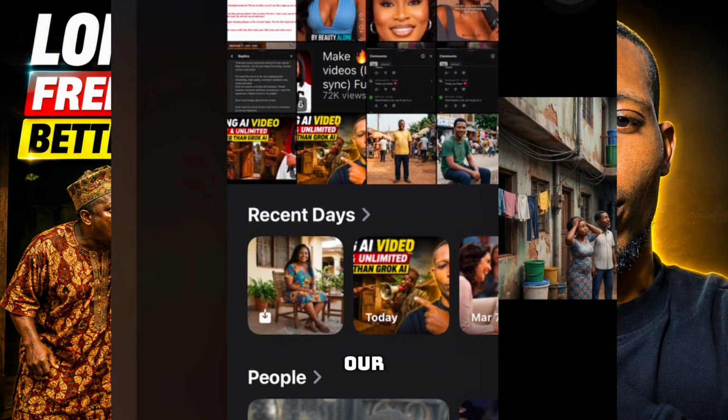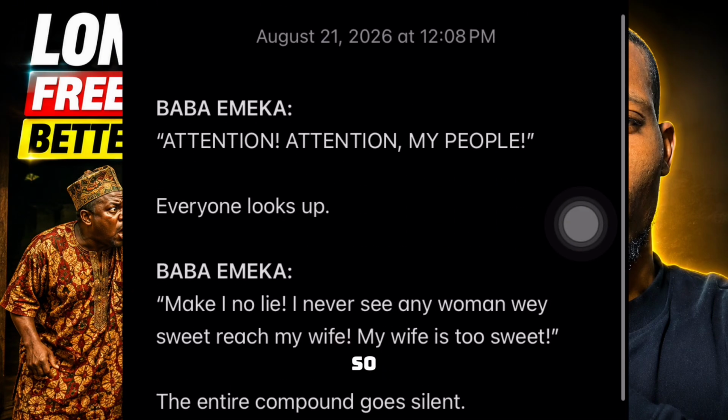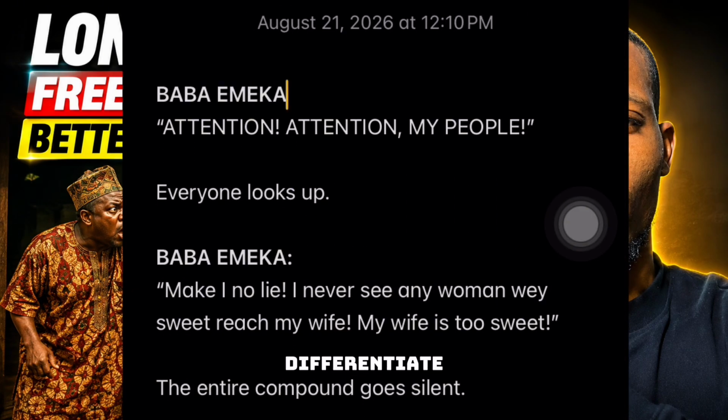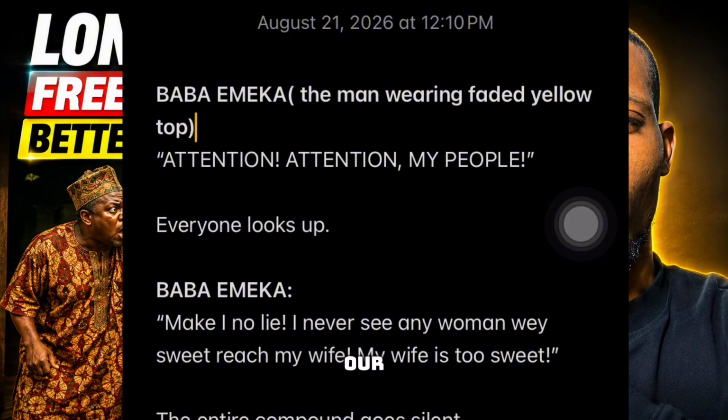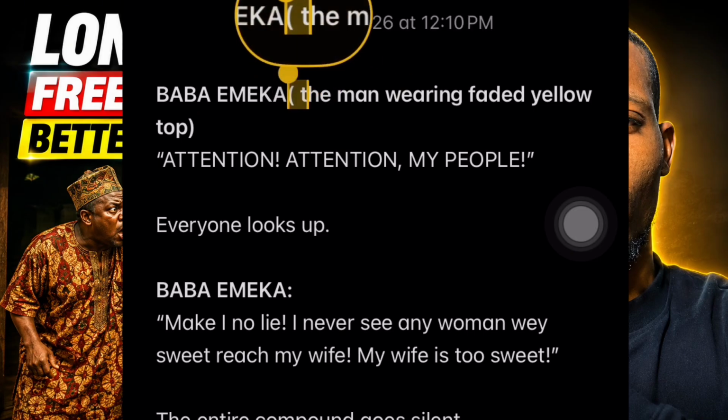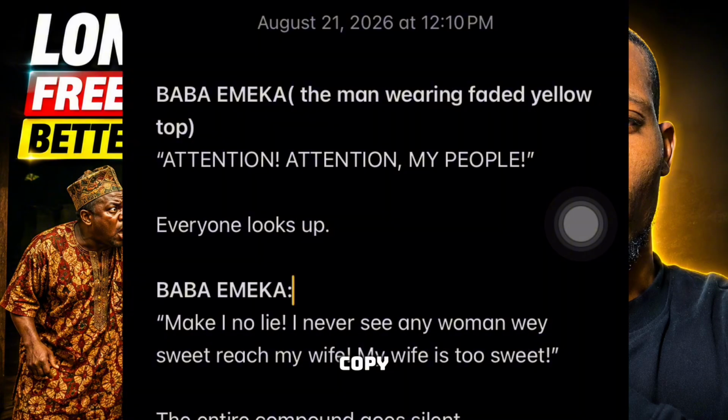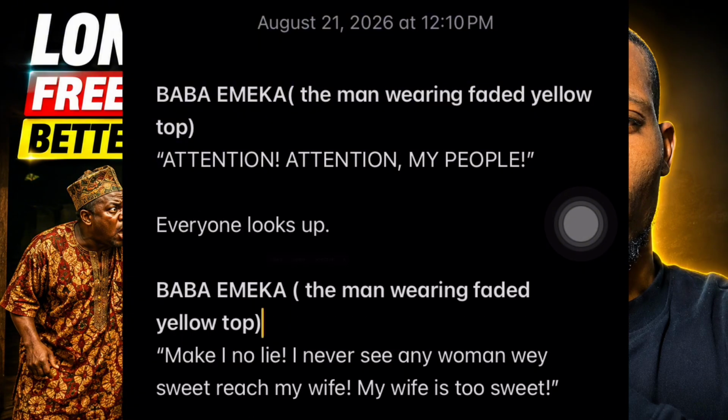Now let's go to our notebook. This is Baba Emeka. We want to be able to differentiate him from others, so we can write: the man wearing faded yellow top. Now our AI video generator will be able to differentiate him. So we still copy it like this, and paste it in front of Baba Emeka here too. So when we copy our dialogue, the AI will be able to know who we are talking about.